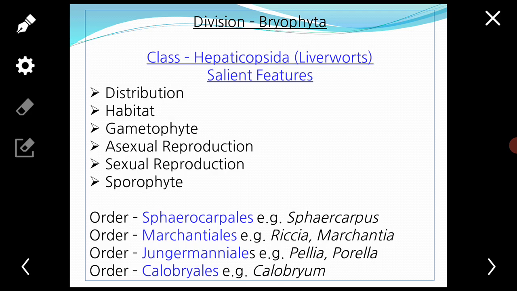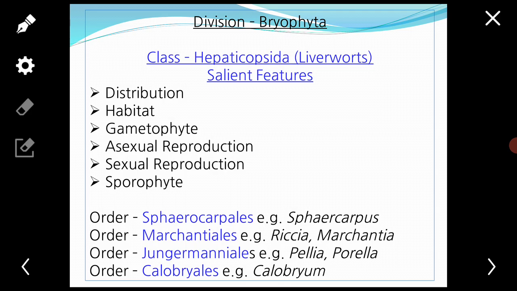Today we will study the classification of bryophytes. According to the modern system of classification, which was given by Smith in 1935, on the basis of this classification, the division is Bryophyta, and under this division of Bryophyta there are three classes.